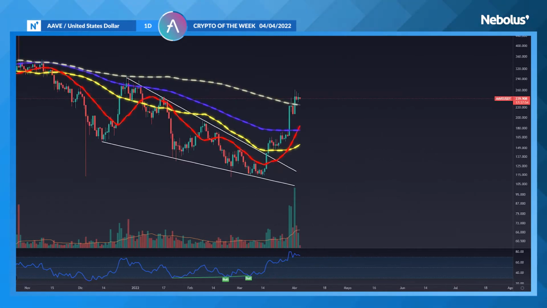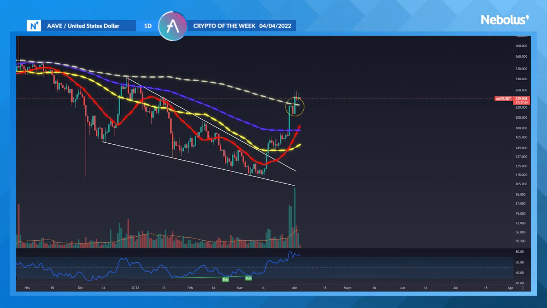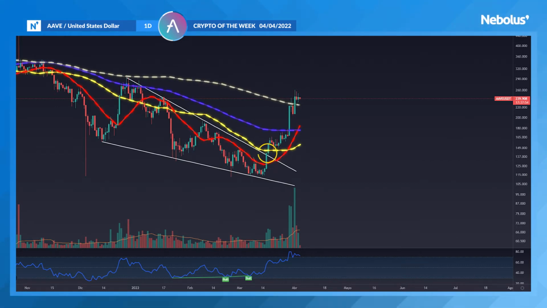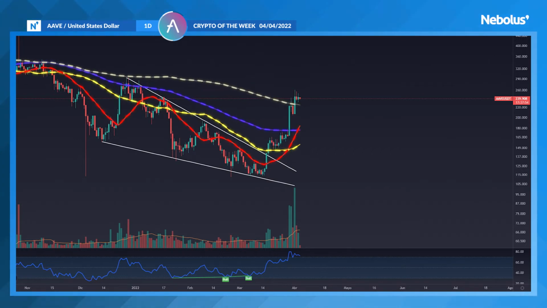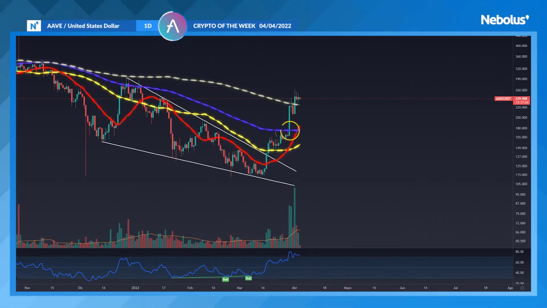In this chart, we can see that the price has gone on to look for the 200-period moving average and has even crossed it. On March 16th, the falling wedge was broken and the 20 and 50-period moving averages were surpassed. After several days of consolidating in that zone, the price broke the 100-period moving average until reaching the 200-period moving average zone.